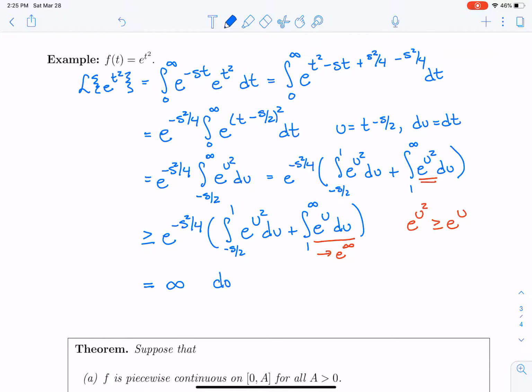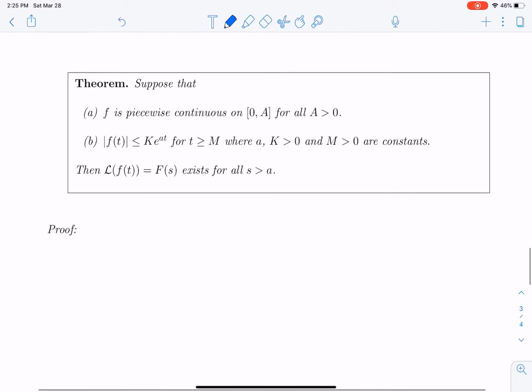So it does not converge using that comparison theorem that we looked at earlier. So the Laplace transform of e to the t squared does not exist because that integral does not converge. So now I'm trying to think, do we have any sort of criteria that tell us when this Laplace transform thing is going to exist?